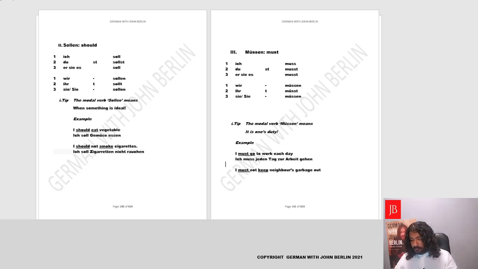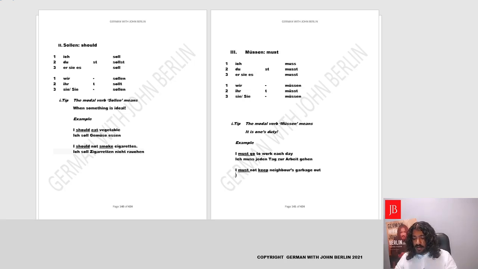Now moving forward, I have another sentence here. I must not keep neighbor's garbage out. Or we could also negate the sentence like we learned earlier. There are two ways to negate a sentence. Either we could negate the verb, as we have negated here, not put the garbage out. That's I've negated the verb keep. I could also negate the noun, that is the garbage.